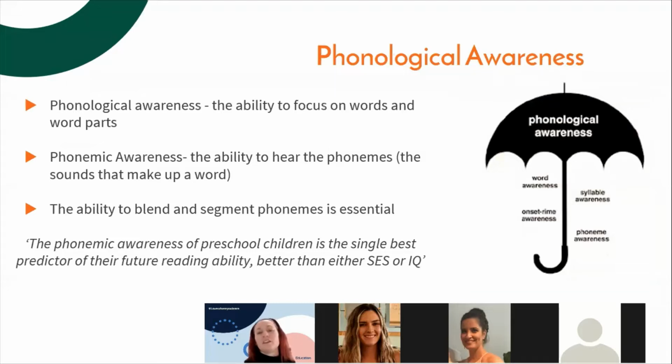The second thing, or the second bit of the big six, is what we call phonological awareness, which sounds really fancy, but really it's just about understanding words and word parts, and in particular, being able to hear the sounds in words. So that's really important for both reading and for writing and spelling in particular. And one of the things we really focus on in kindergarten, or in K-2 really, is the ability to blend and segment phonemes. And phonemes is just the proper name for sounds.